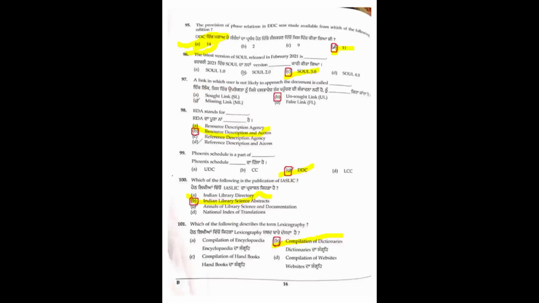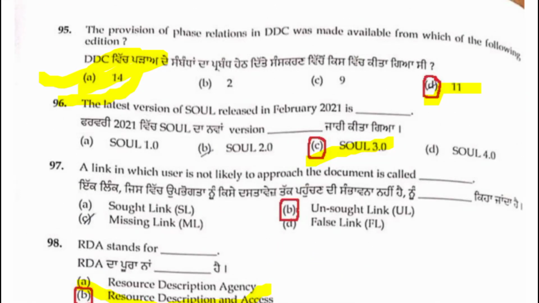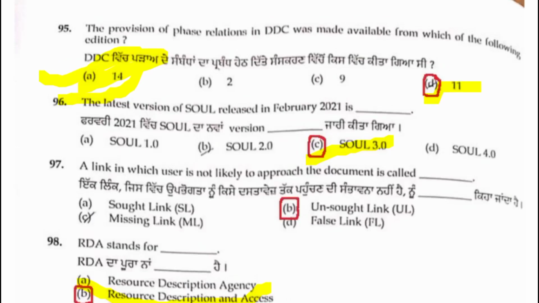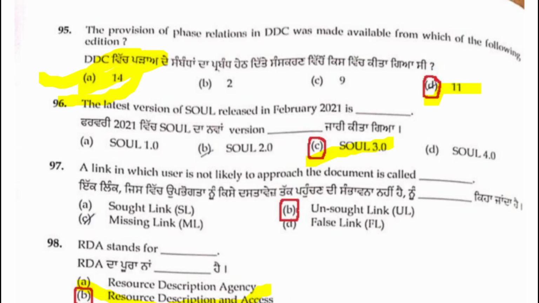Next, question number 95. The provision of phase relations in DDC was made and available from which of the following editions? In which edition were phase relations provided? So the 14th edition, friends.